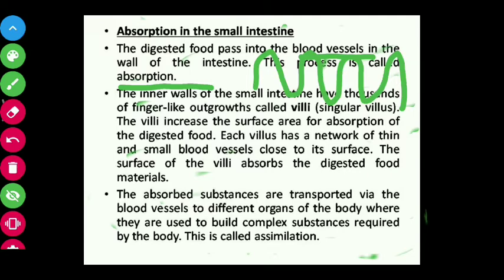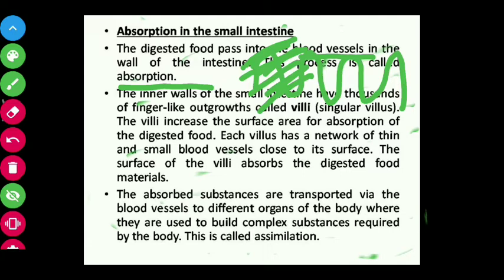Here thin and small blood vessels are present in each villus, and these are attached to the surface. The surface of the villi absorbs the digested food materials. Here on the surface, the digested food is absorbed by these blood vessels and goes inside the blood. Absorption is the passing of food from the wall of the intestine to the blood.